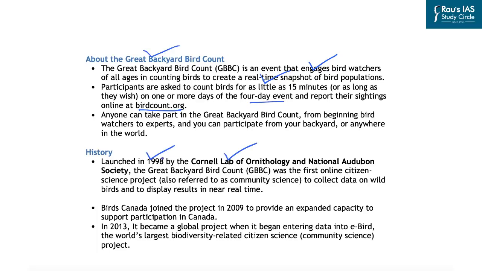Now, regarding the Great Backyard Bird Count, it was launched in 1998 by the Cornell Lab of Ornithology and the National Audubon Society. Now, it was the first online citizen science project, which is also referred to as community science, to collect data on wild birds and to display the results in near real time. In 2009, Birds Canada, which is also an organization, joined this project, and it expanded the capacity to support the participation in Canada. In 2013, it became a global project when it started entering the data into eBird, which is the world's largest biodiversity related citizen science project.